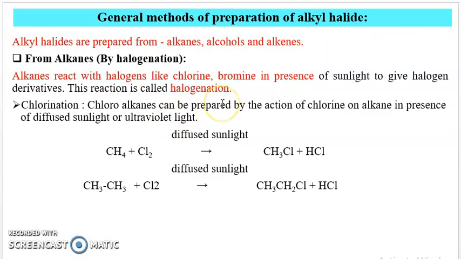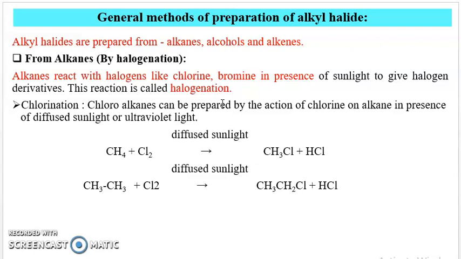Then next is the preparation of alkyl halides. The alkyl halides are prepared from alkanes, alcohols and alkenes. First is preparation from alkane by the halogenation process. Halogenation means a hydrogen atom is replaced by a halogen atom. Alkanes react with halogens like chlorine and bromine in the presence of sunlight to give halogen derivatives, and this reaction is called halogenation, meaning replacement of a hydrogen atom of alkane by a halogen atom.